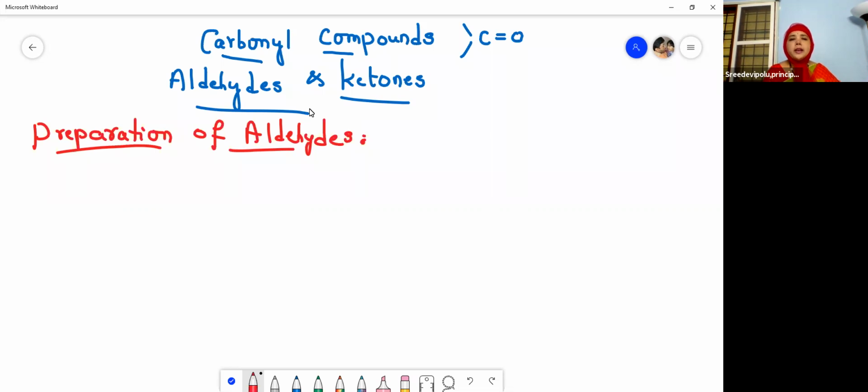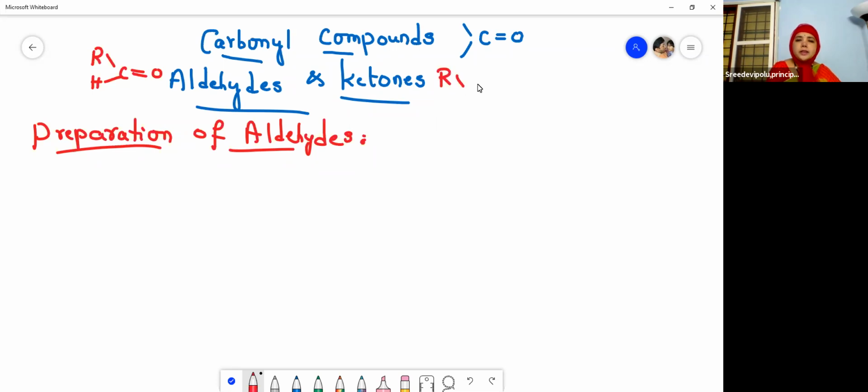Then what are these carbonyl compounds? The compounds which contain the C double bond O group are called carbonyl compounds. Which compounds contain this C double bond O group? That is aldehydes and ketones. So what are aldehydes? R, C, H, double bond O is a general representation of an aldehyde. What is the group present here? C double bond O, and this group is bonded with one alkyl group and one hydrogen atom.